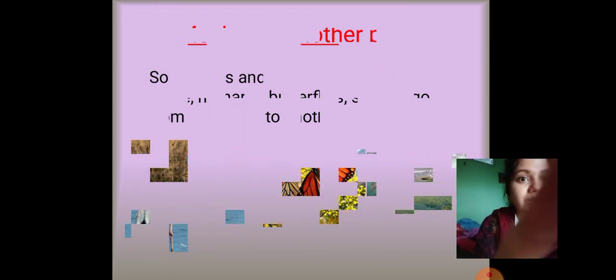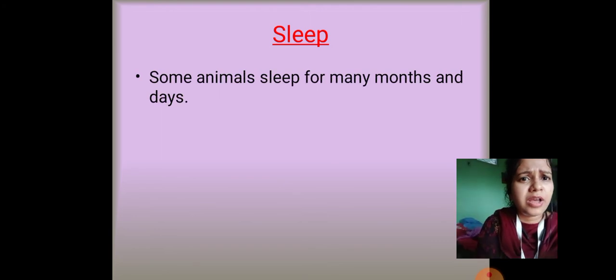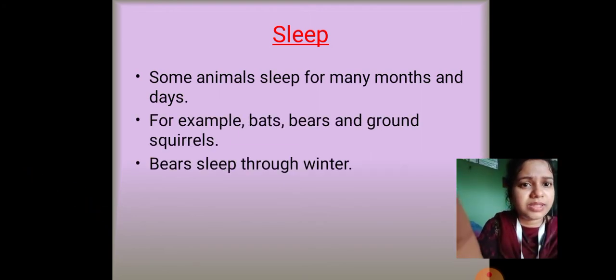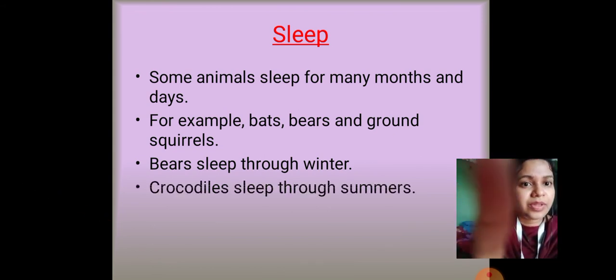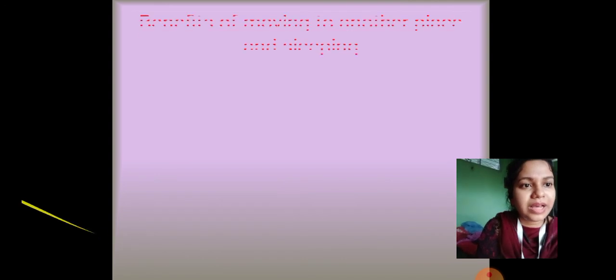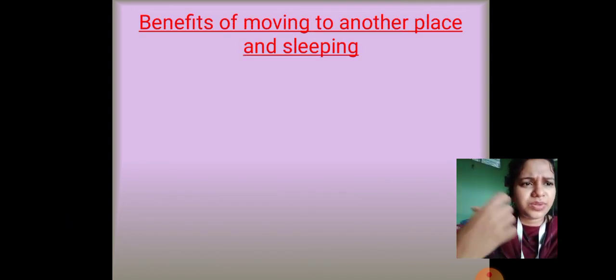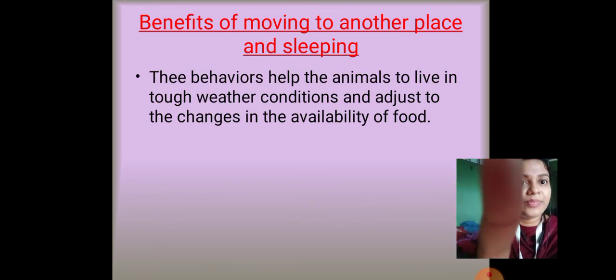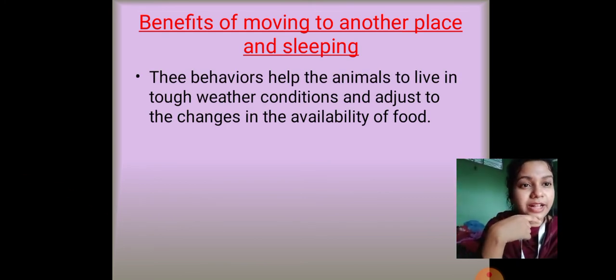Okay, and even sleeping, some animals sleep for a very long time. For example, we had learned about bats and bears and ground squirrels. They sleep for months on end. Why do they do that? Why do some animals move from one place to another and some animals sleep for a long time? Why do they do that? Because these behaviors help the animal to live in tough weather conditions and adjust to the changes in the availability of food.